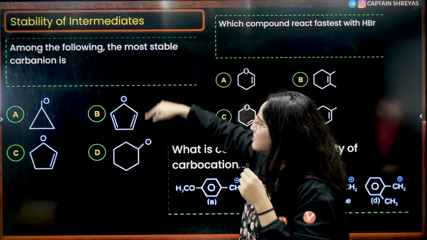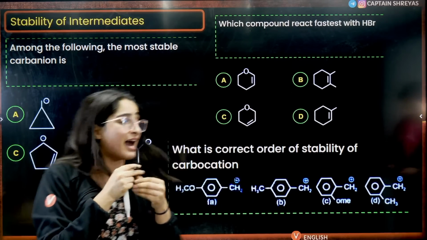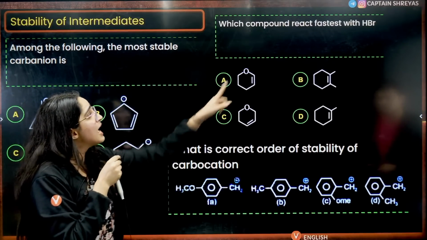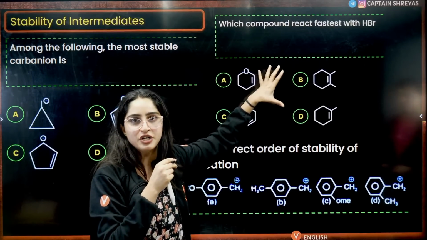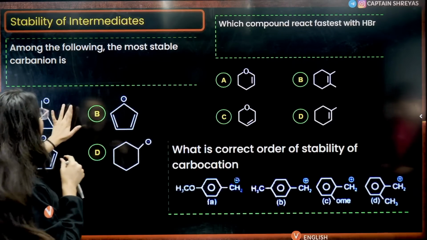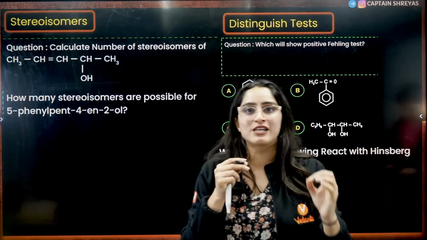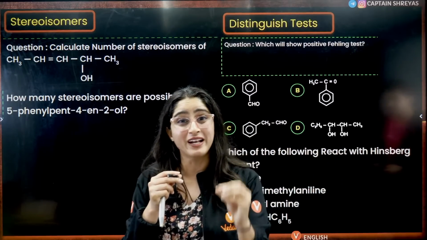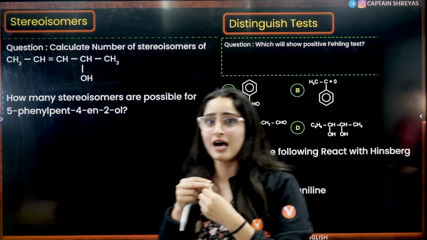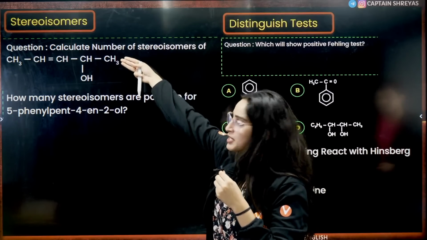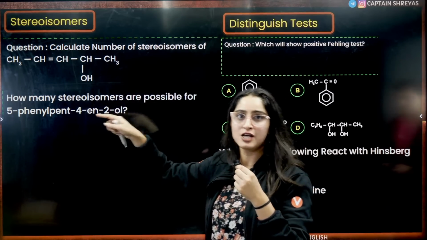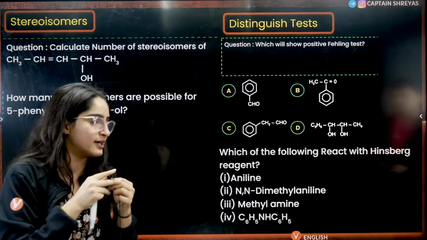From GOC, they are asking you the stability of ions, maybe directly. This is asked directly, and this is asked in the form of a reaction where you need to see the stability of carbocation and carbanion only. Now, next is stereoisomers. From stereoisomers also very direct formula based questions they are asking you, not complicated. This first question, this is the second question that they have asked. The 2 raised to power n formula you have to apply here, right?